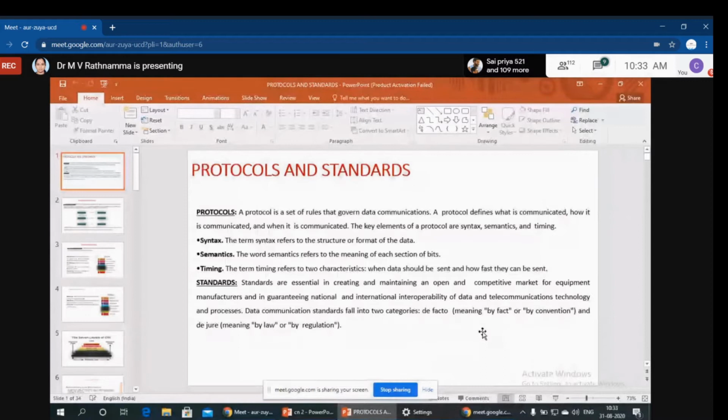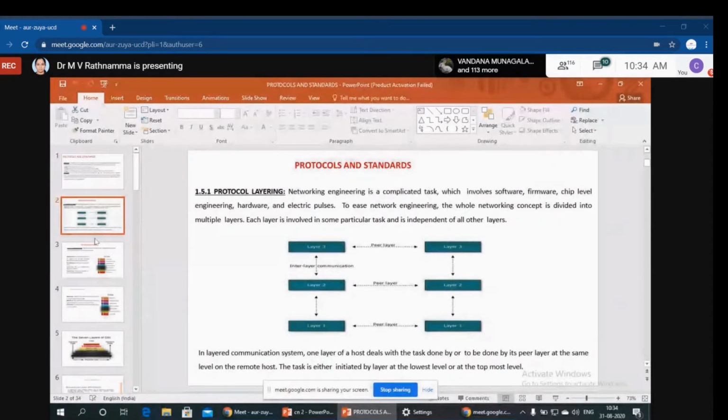Syntax, as I already stated, is the structure or format of the data. Semantics refers to the meaning of each section of bits, and timing represents how fast the data can be sent. Standards are essential. They are created in order to perform a task called data communication. Then after that we have protocol layering, that is, how the protocols are designed.